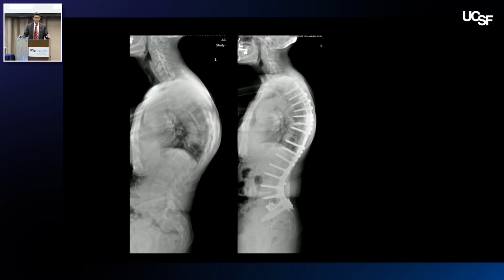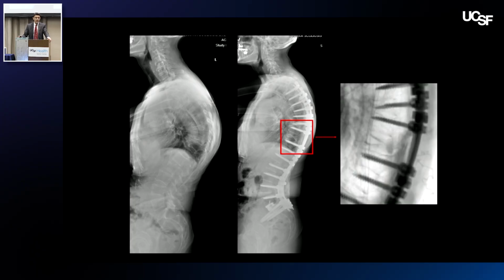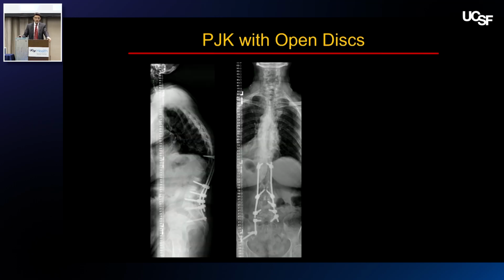So this is a lady who we extended up to the upper thoracic, or we did an upper thoracic to pelvis fusion. And just with cantilever techniques, pushing down, we're able to distract, and that anterior column opened up significantly.